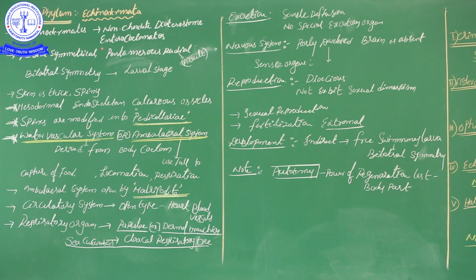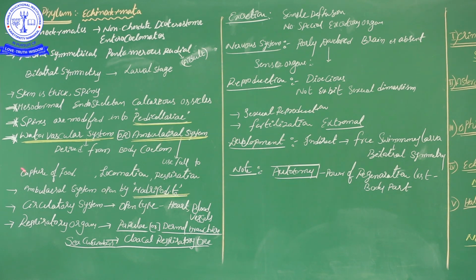Which type of body coelom here? Enterocoelom. Some portion of the enterocoelom developed into the water vascular system. The water vascular system is nothing but water drained into some of the vessels. Okay, a water pathway inside the body of echinoderms. That nature we see in the Echinodermata. What is that important nature of echinoderms? The water vascular system or ambulacral system.